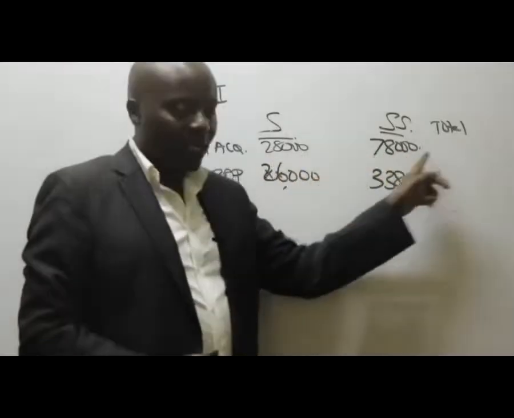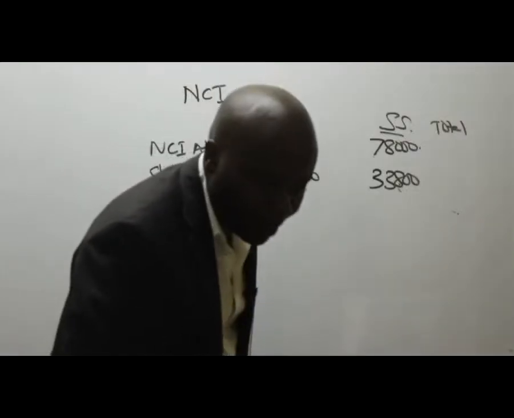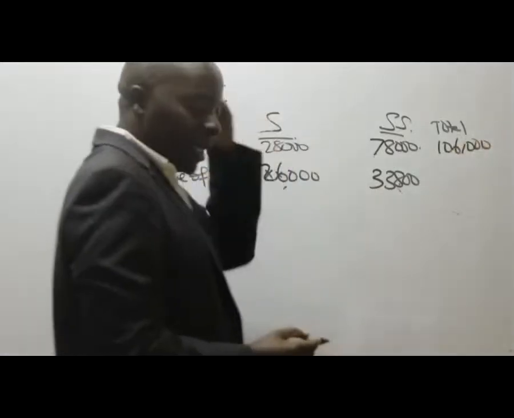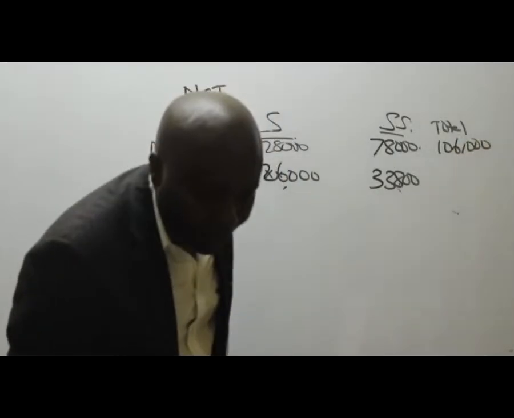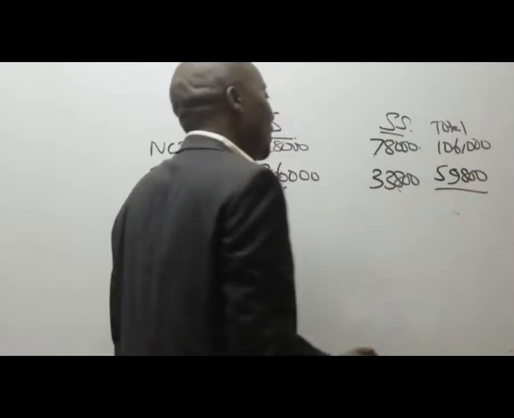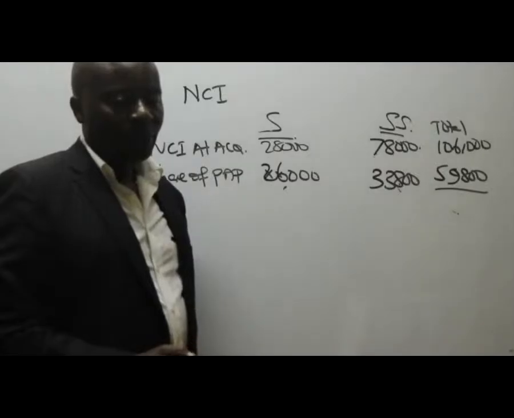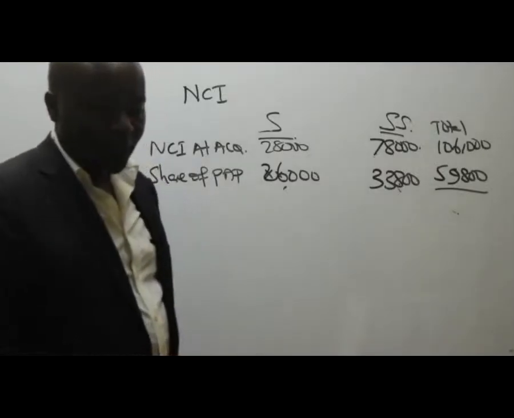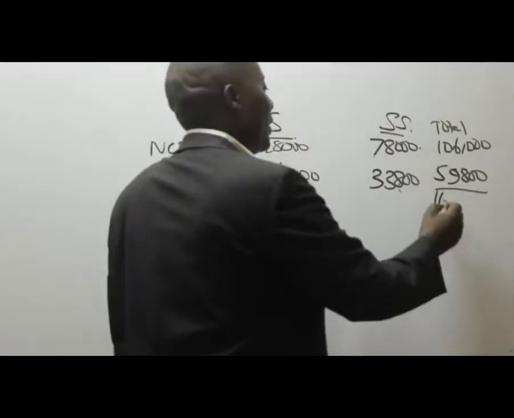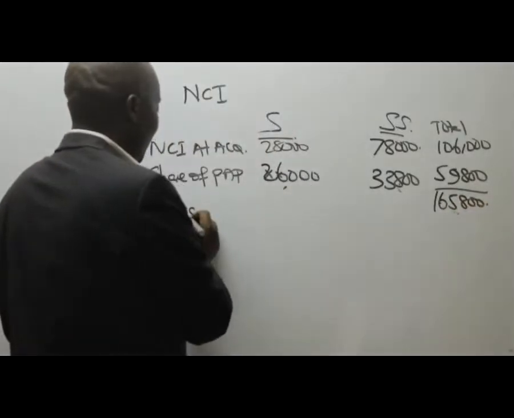Adding the two NCI figures, how much? 106,000. Thank you very much. Then adding this and this, how much do you get? 59,800. Now add those two, how much does it come to? 165,800. And then we'll come under, less the